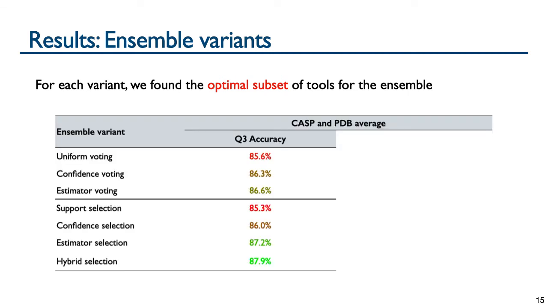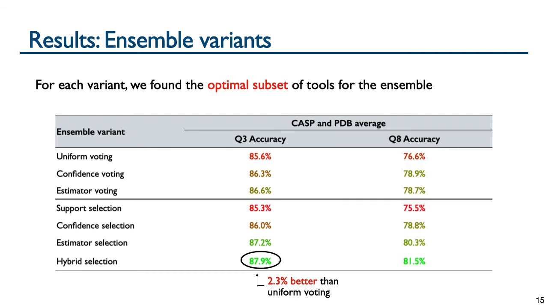This table lists the ensemble variants and their Q3 accuracy for the 3-state model, averaged over the CASP and PDB datasets. The accuracies are colored from red to green with increasing accuracy. Hybrid selection is the best ensemble variant and gives around a 2% accuracy boost over uniform voting. With respect to Q8 accuracy, which is shown in the right column of the table for the 8-state model, hybrid selection is again the best variant and gives nearly a 5% accuracy boost over uniform voting.